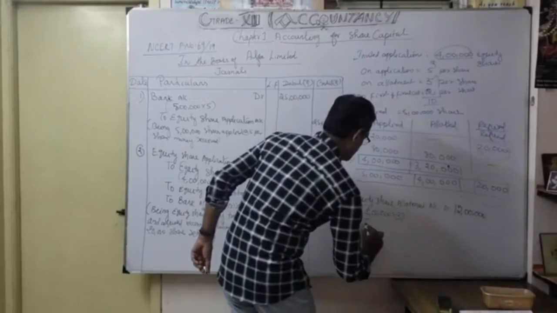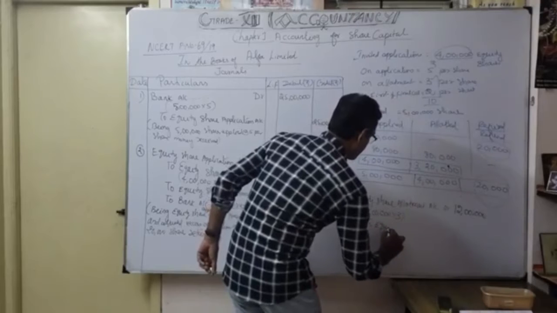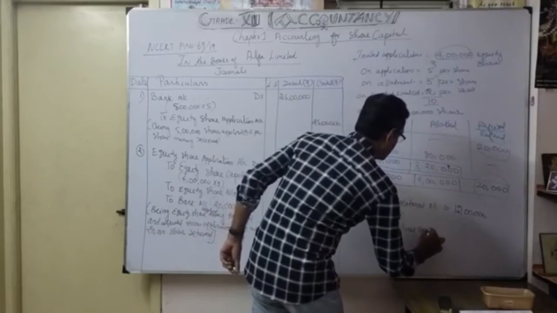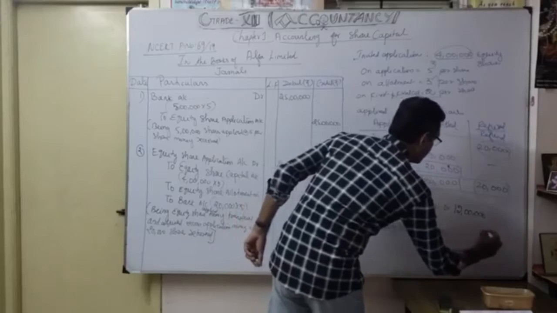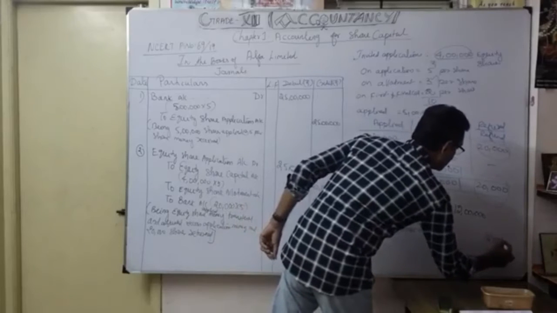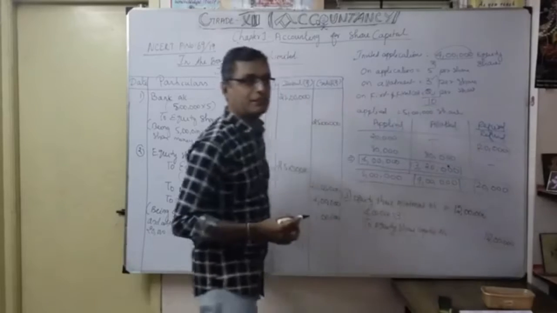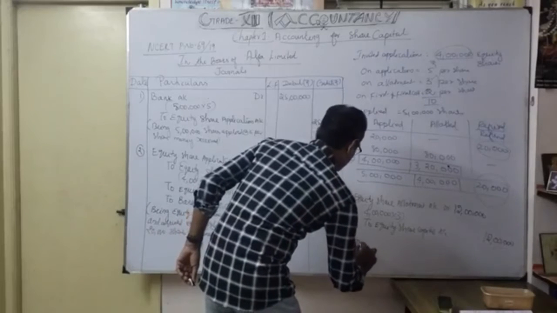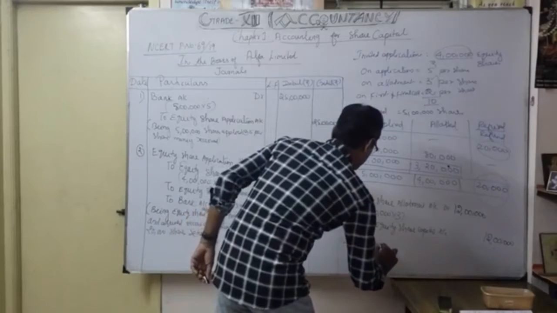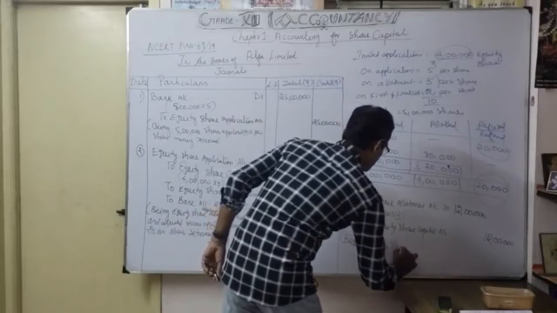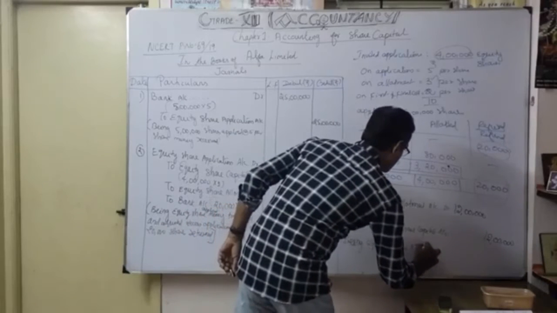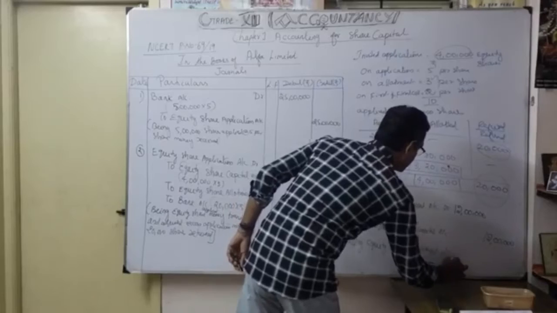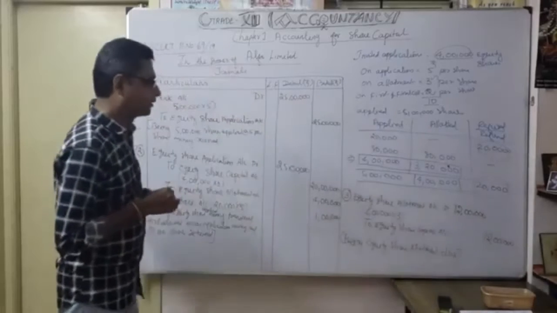To equity share capital account, 12 lakhs. So what is the narration? Being equity share allotment due. So narration is very, very important. Okay, being equity share allotment due.